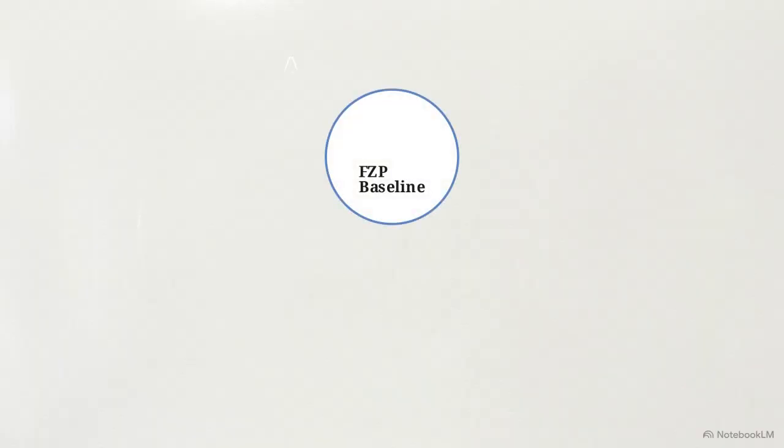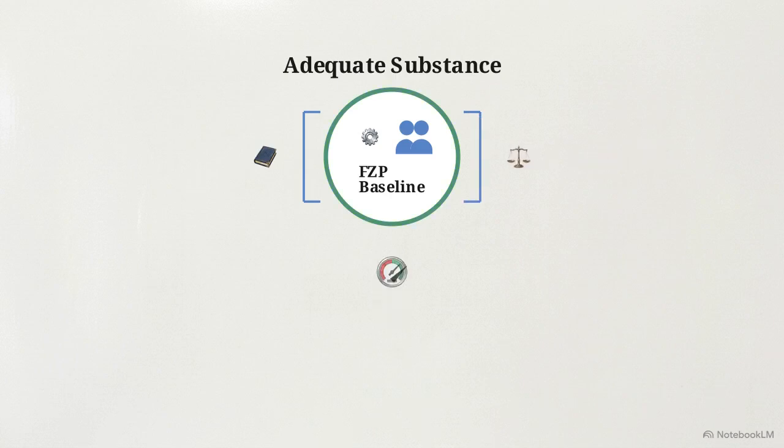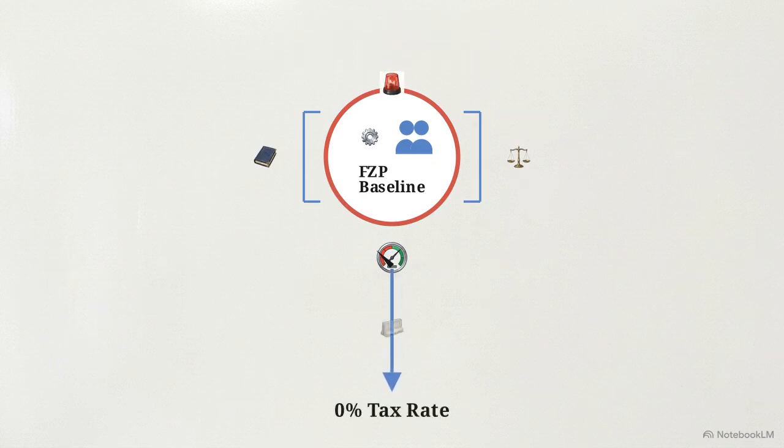The entity must also maintain adequate substance within the UAE. This requires performing core income-generating activities locally with an adequate number of employees and physical assets. Companies must also prepare audited financial statements and follow the arm's length principle for all transfer pricing. Failing any of these baseline Article 18 conditions at any point in the year has immediate consequences. The entity loses its QFZP status for the current tax period and for the 4 subsequent tax periods.